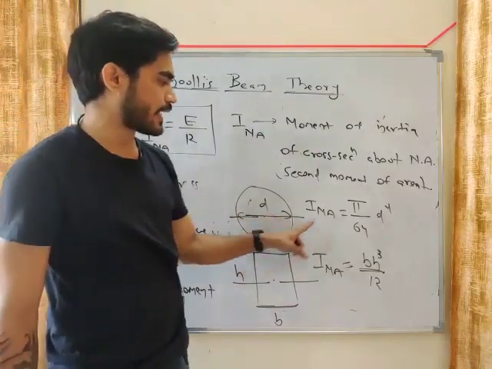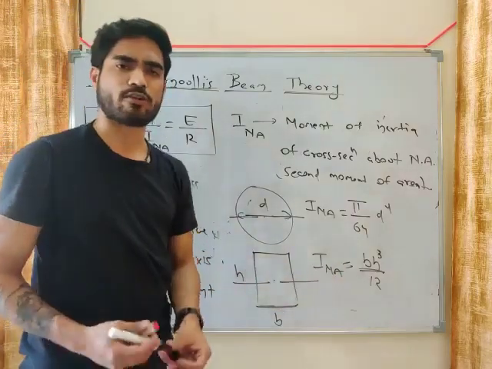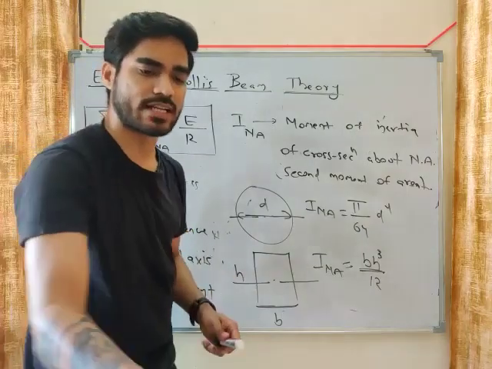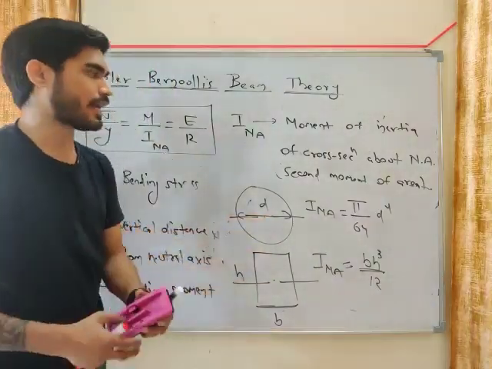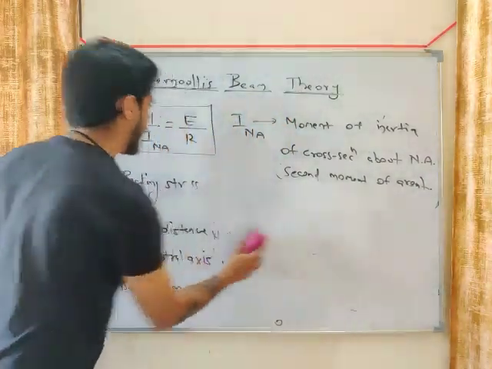Okay. So for a solid circle it is pi by 64 d to the power 4. For a rectangle it is bh cube by 12. In most cases we get either a circle or a rectangle cross section. So I is the moment of inertia about the neutral axis.